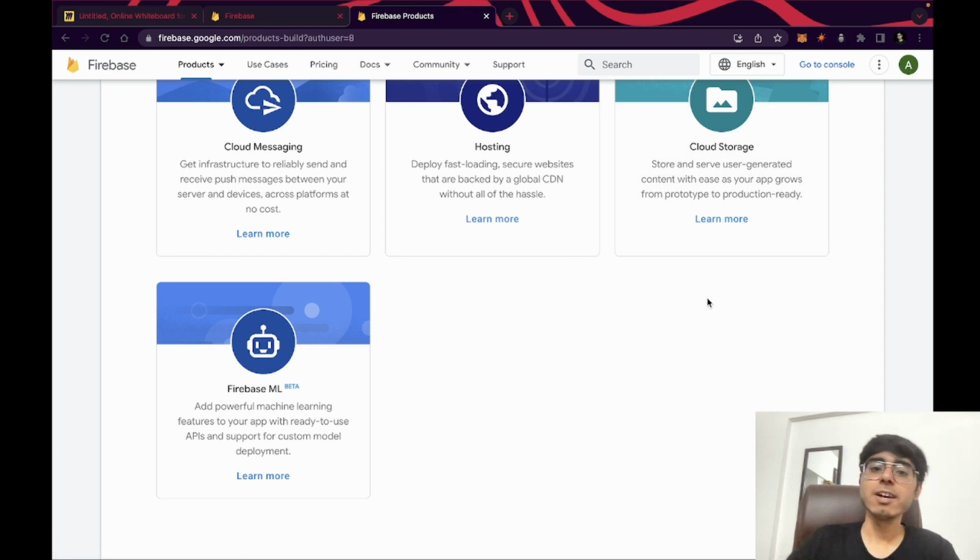That means you can put files, PDFs, Word documents, images, videos, any kind of file in this type of bucket, and you can fetch that data in your application on the client side. So that is Cloud Storage.